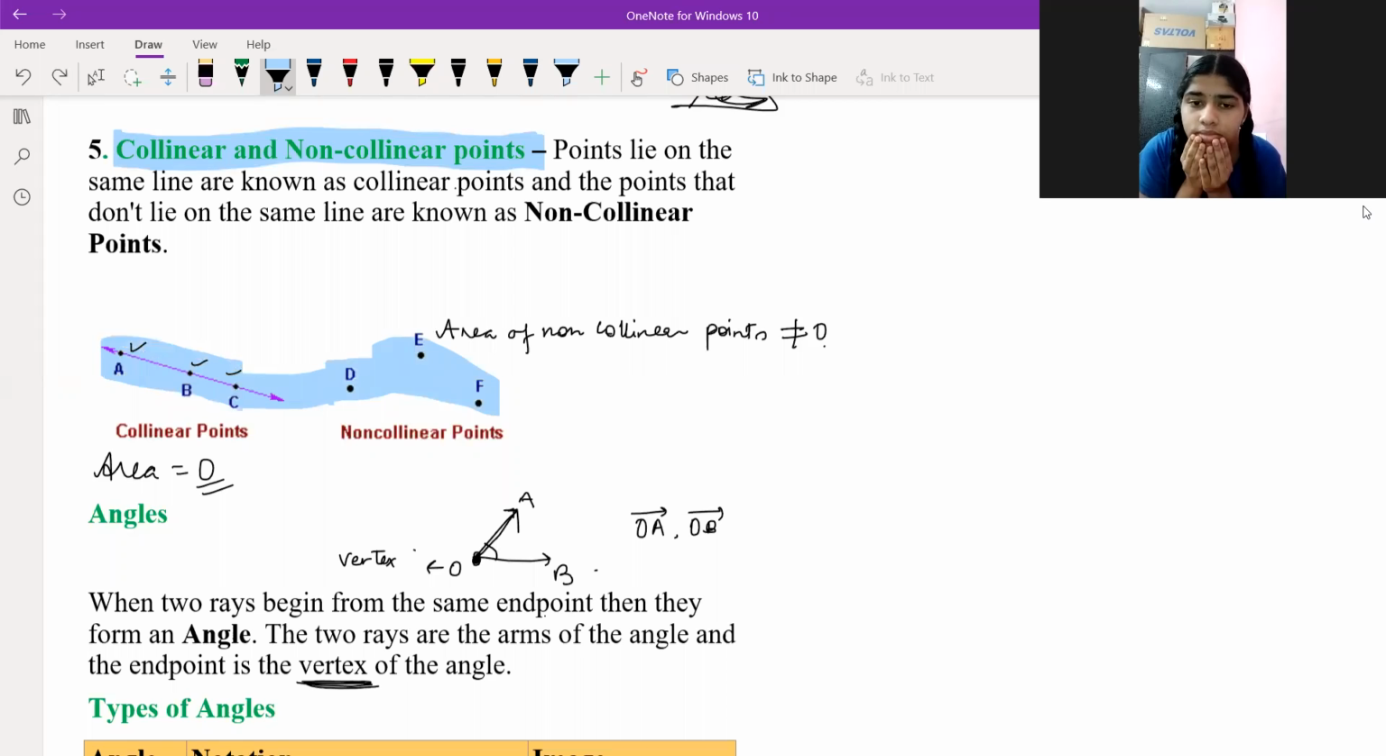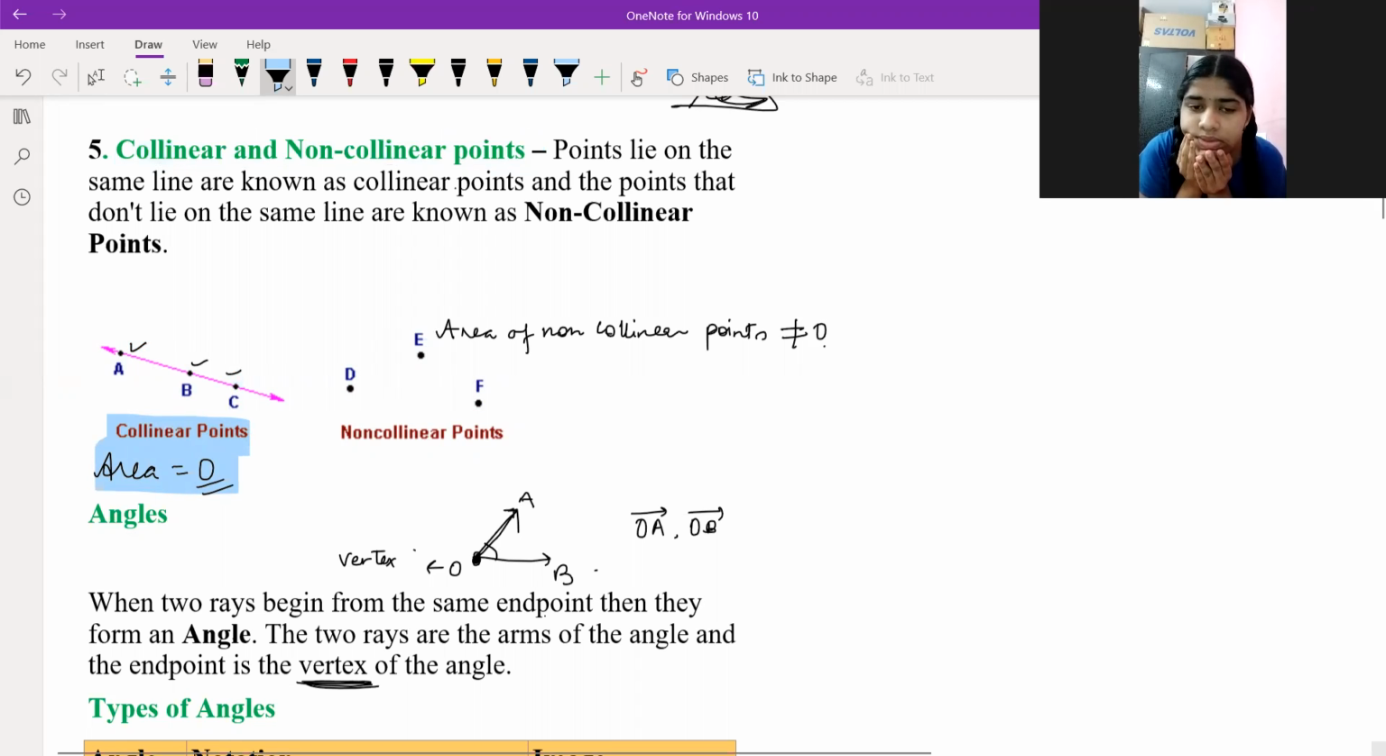Now if you find area, what is area? You know what is area? Yes, sir. So the area of the collinear points, if you see, will be 0. You can't find the area because it's one single line. You can't find the area of a single line. The area is 0.